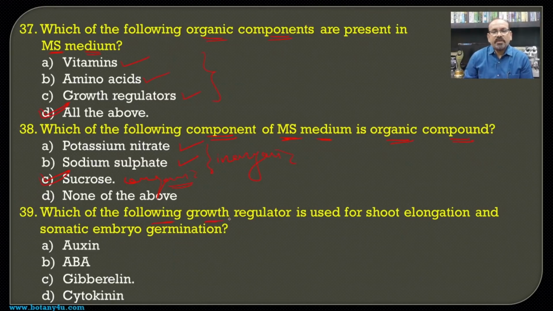Then which of the following growth regulators is used for the shoot elongation and somatic embryo germination? If we see the shoot elongation, as we have seen in the physiology also, the gibberellin is responsible for the elongation of the internode, and hence it is responsible for the shoot elongation, and hence the gibberellin becomes the correct answer for this question.